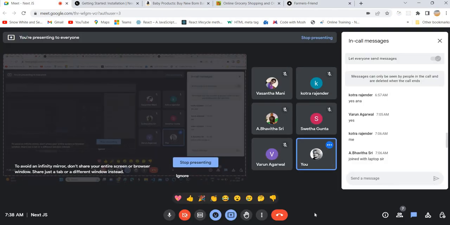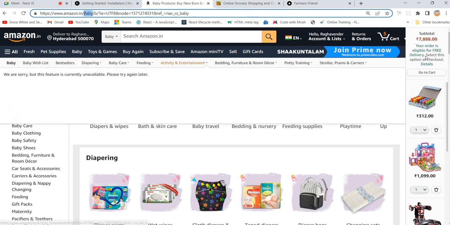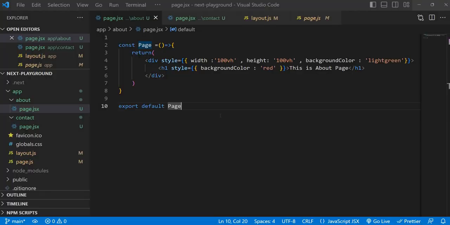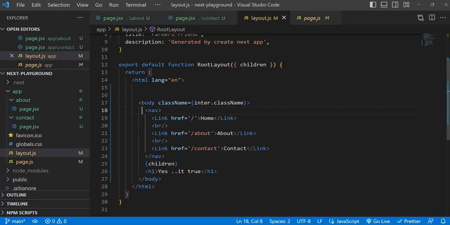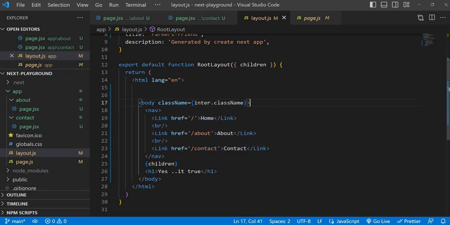We have created two files, and we understand where to place the navigation bar and where to place the footer and header. You can just start designing, like Basket or Amazon. So this is the header part. Suppose right now in layout.js, this is the navigation bar. Instead of just adding this here, we can create a separate component, import it and use it. Those things we can learn in coming days.